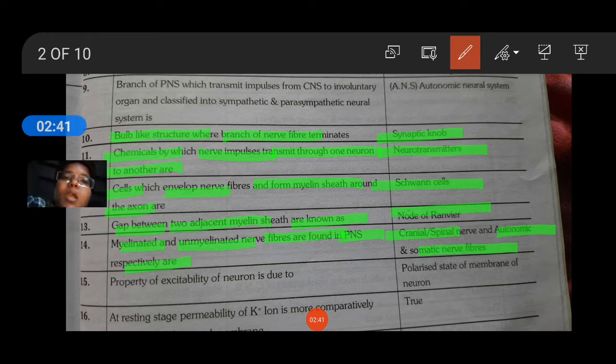fibers. The property of excitability of neurons is due to the polarized state of the membrane of neurons. At resting state, the permeability of K plus ion is comparatively more than that of the sodium ion.